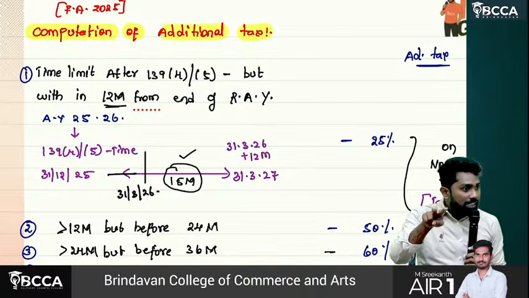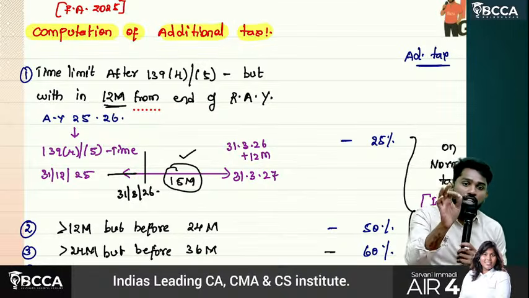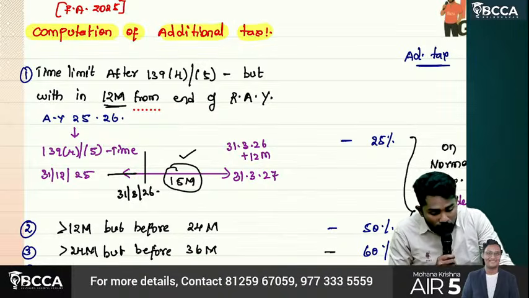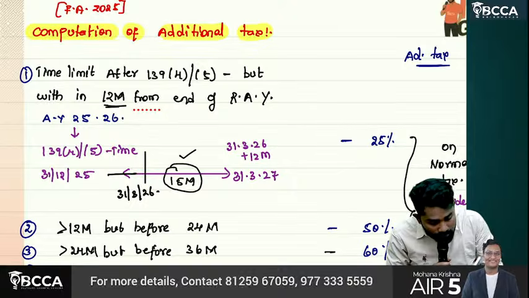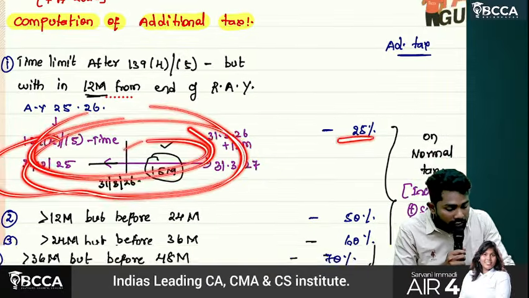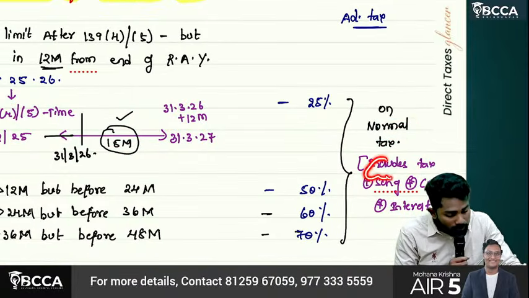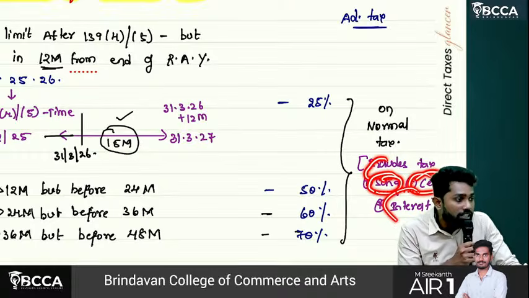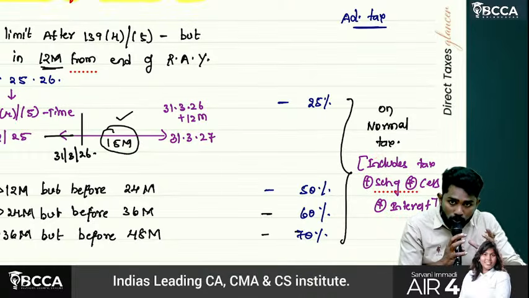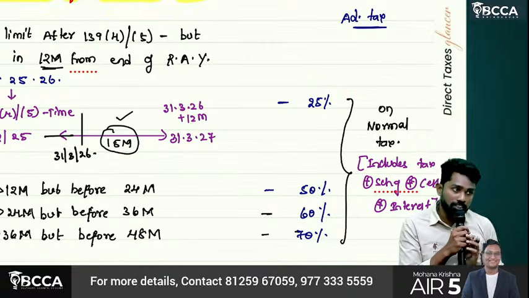Because in the current assessment year only last 3 months, after expiry of assessment year also another 12 months. If you filed updated return in this period, then the additional tax you have to pay is 25% on normal tax. In normal tax you should include surcharge, cess and even interest also. On the total of that amount you should pay 25% as additional tax.